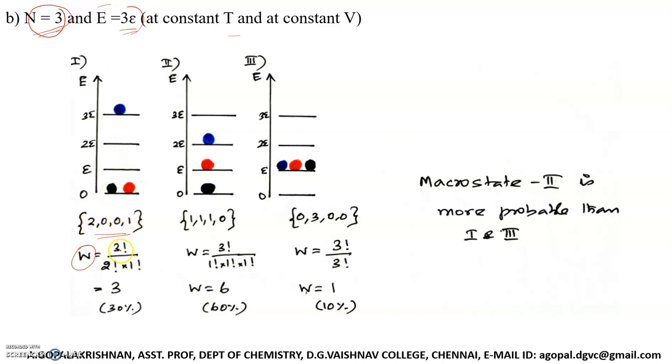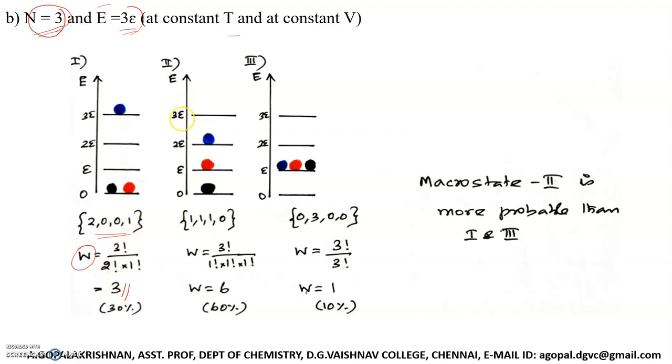We have a total of 3 particles, so 3 factorial by 2 factorial. If the levels are empty, you place 0 factorial, which is anyway 1, so you need not worry about the empty levels. Here we have 2 particles, 2 factorial, and here we have 1 particle, so 1 factorial. If you simplify this, you will get the answer as 3. So the thermodynamic probability associated with this macro state is 3.